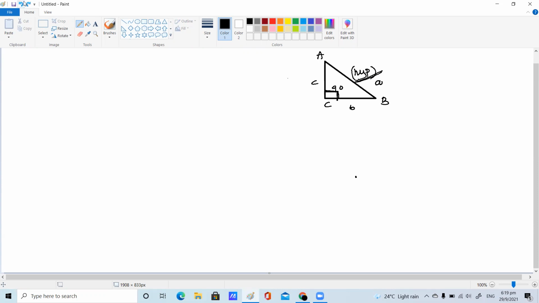Ma'am, in this Pythagoras theorem, the variables are only A, B, and C? Not only, ma'am. You can take X, Y, Z also. You can take L, M, N also. Don't worry, because what is the meaning of variable? You can take any value. It does not have a fixed value. Unknown value. Yes, that's all. When you are in senior classes, they won't take ABC, they go with X, Y, Z. So it is very similar to this. Don't worry about that, children.